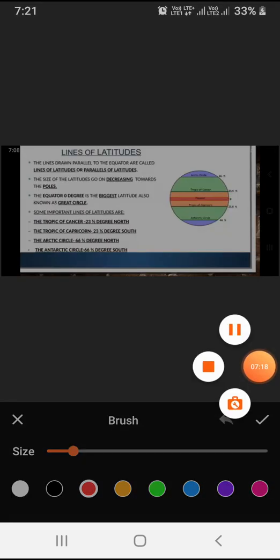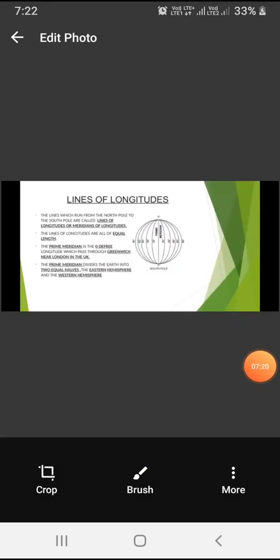Dear students, now, lines of longitudes. What are these lines of longitudes? The lines which run from the North Pole to the South Pole are called the lines of longitudes or meridians of longitudes.